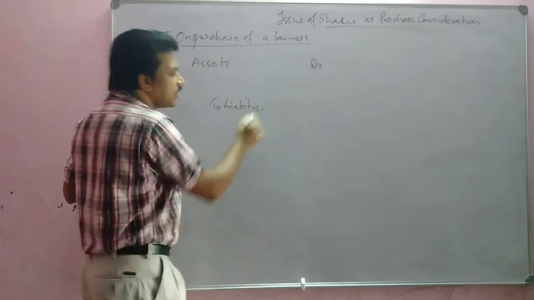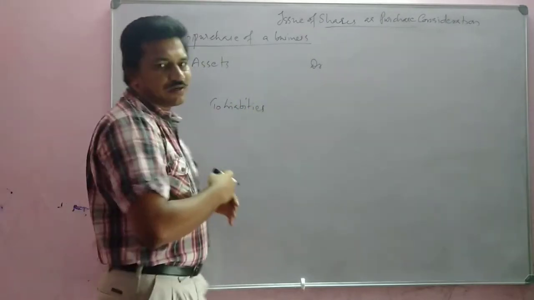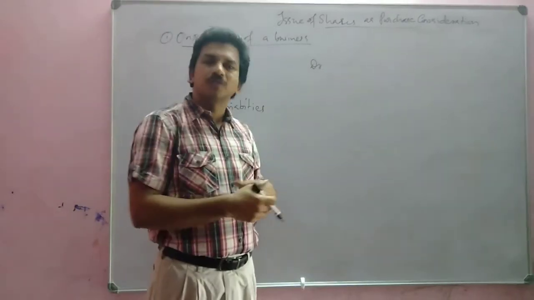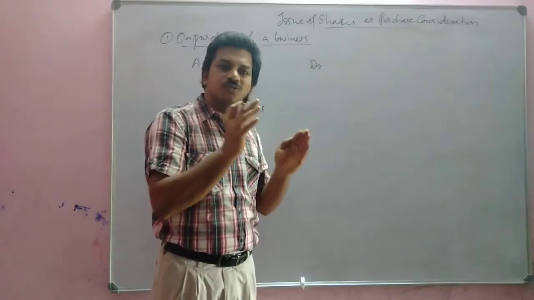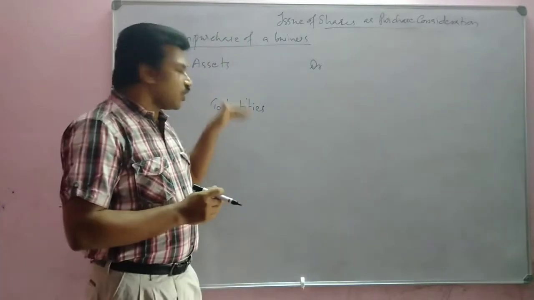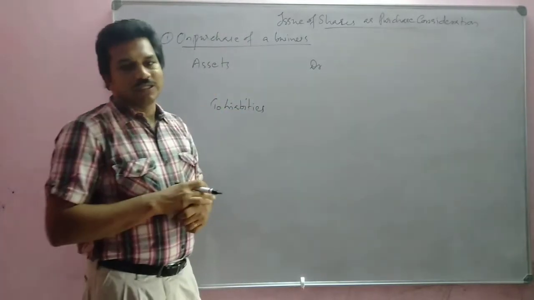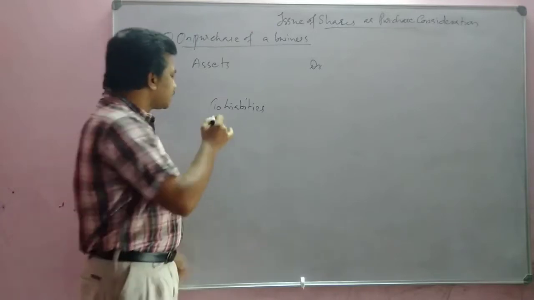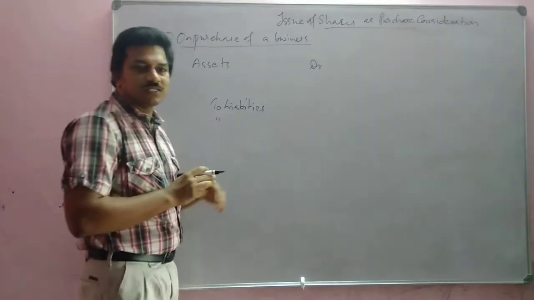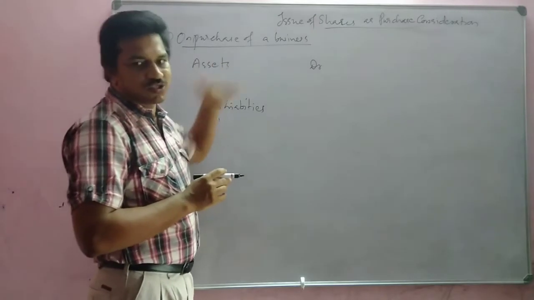That means all the outside liabilities will be written. All the outside liabilities means the liabilities which the business organization has to pay to outsiders. So all the liabilities will be written. Then after that we will write purchase consideration. Purchase consideration will be given to that business.